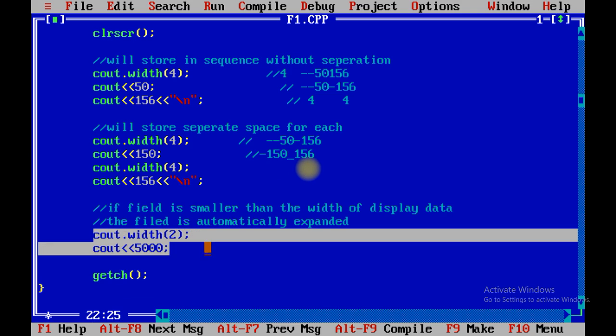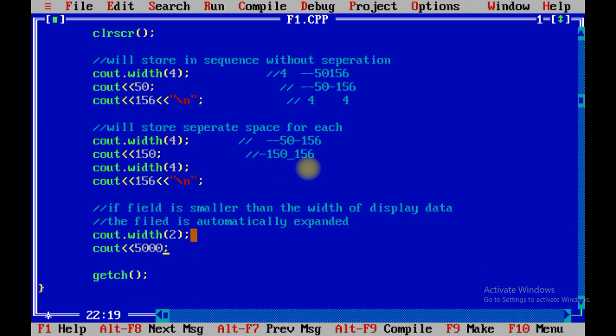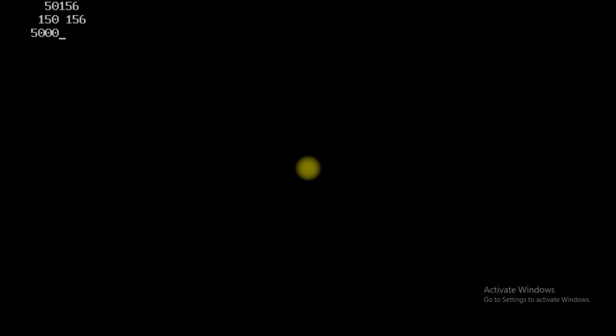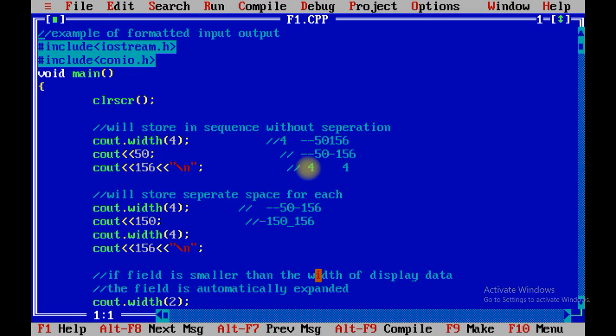Similarly, I have also taken one width example which contains a smaller size than the actual digits. Over here we have the number 5000 which contains 4 digits, but we specify the width limit as 10. In such cases the field is automatically expanded to the size. So this is the first program related to formatted input output, and that function is called cout.width. Because it is formatted, we can use it with the help of cout.